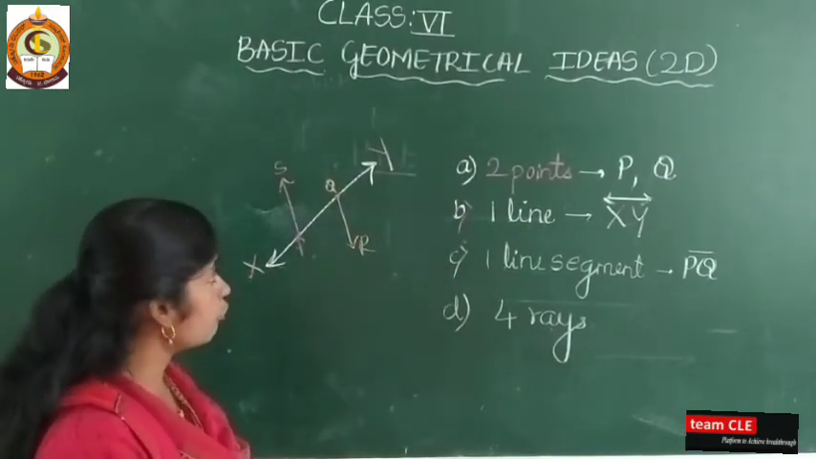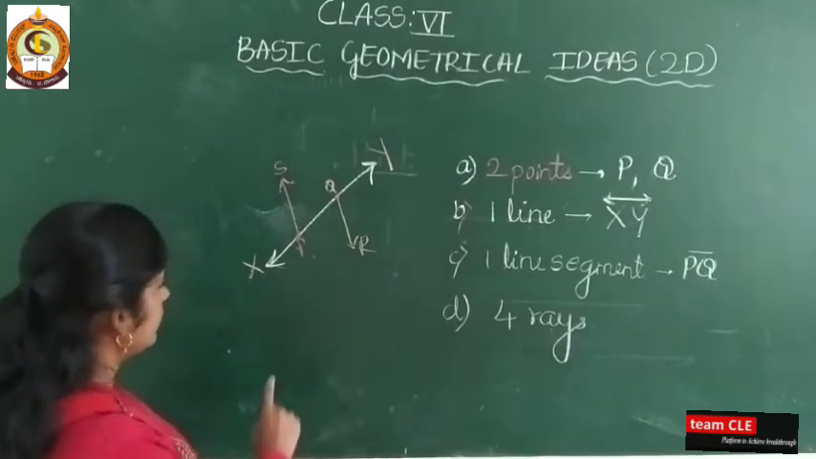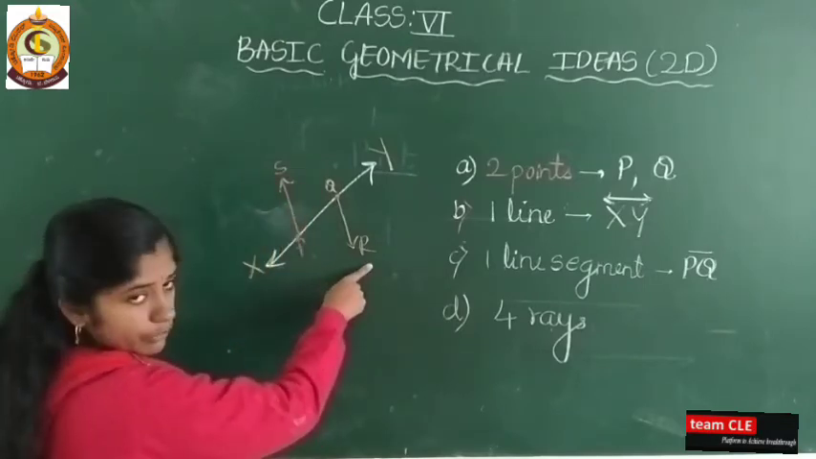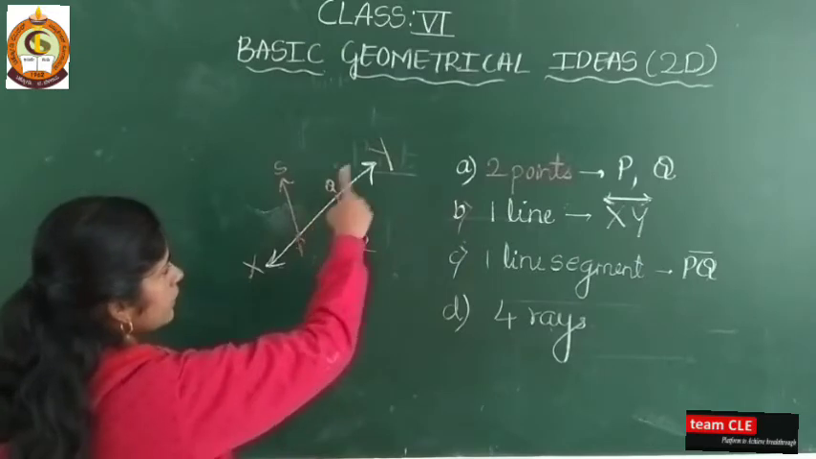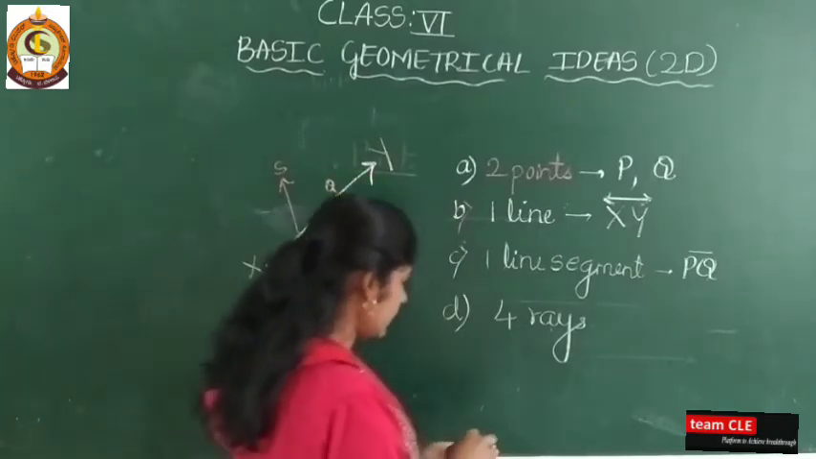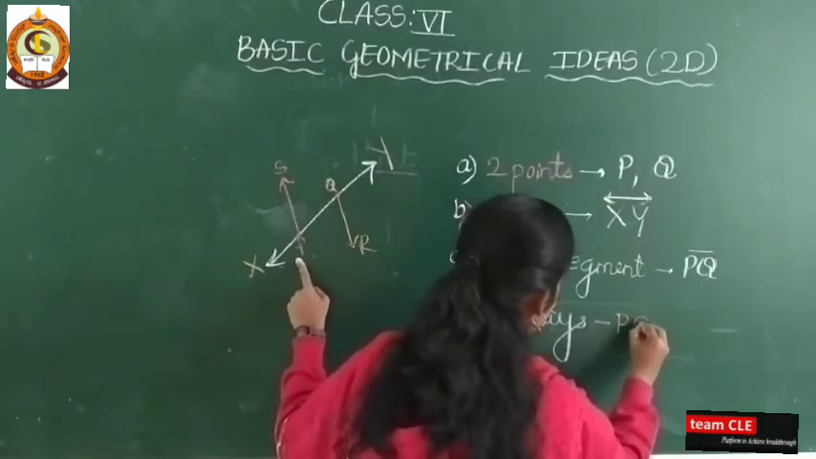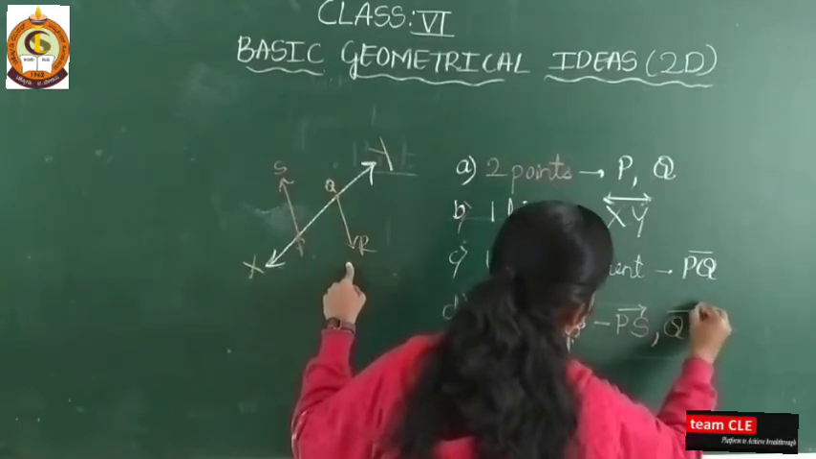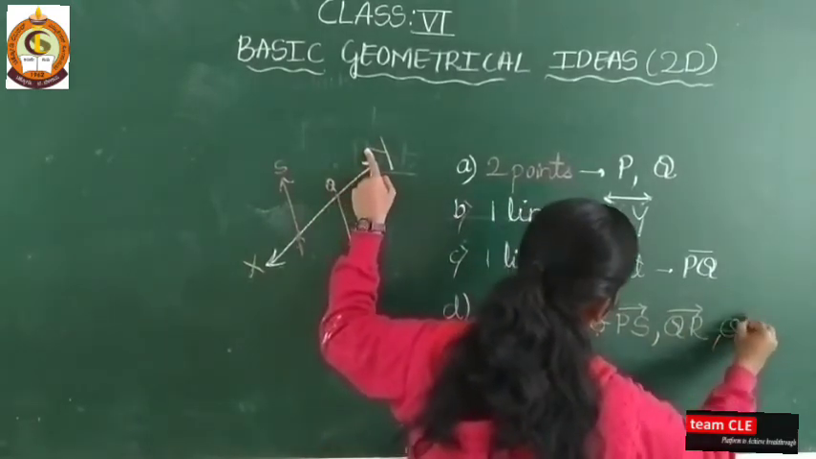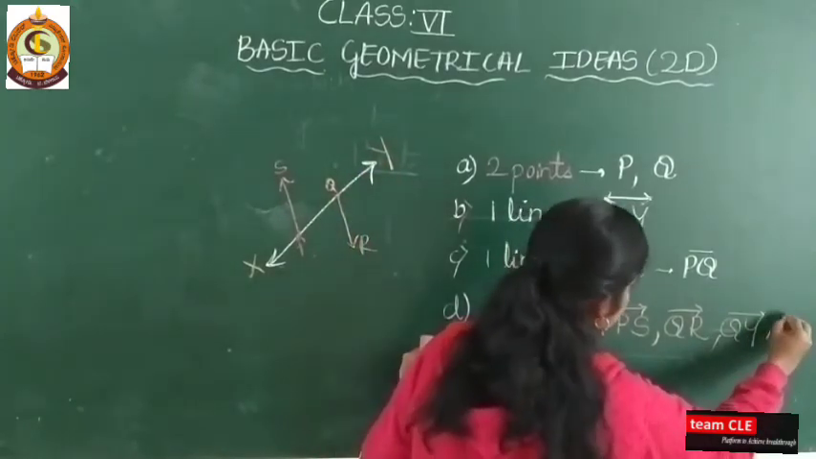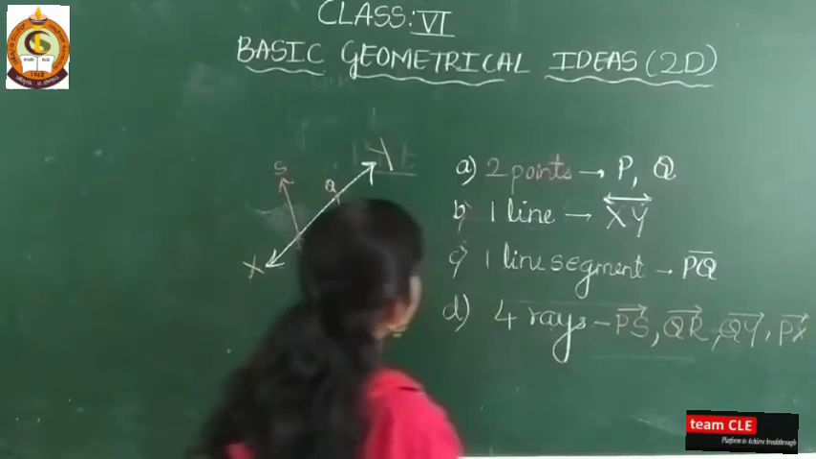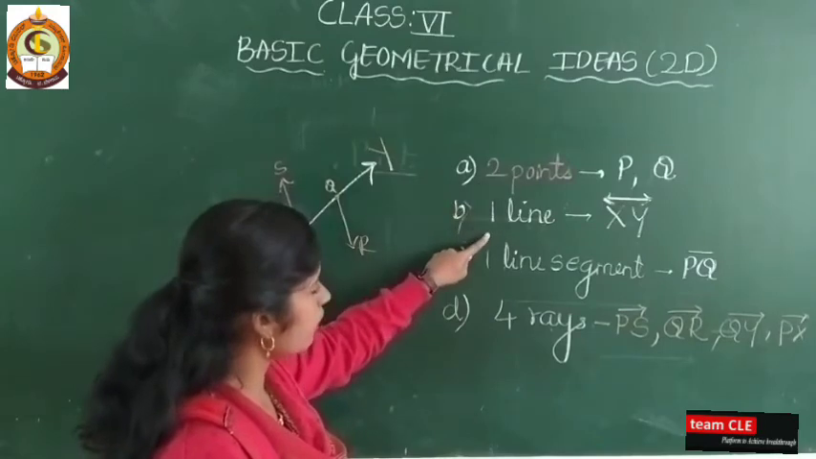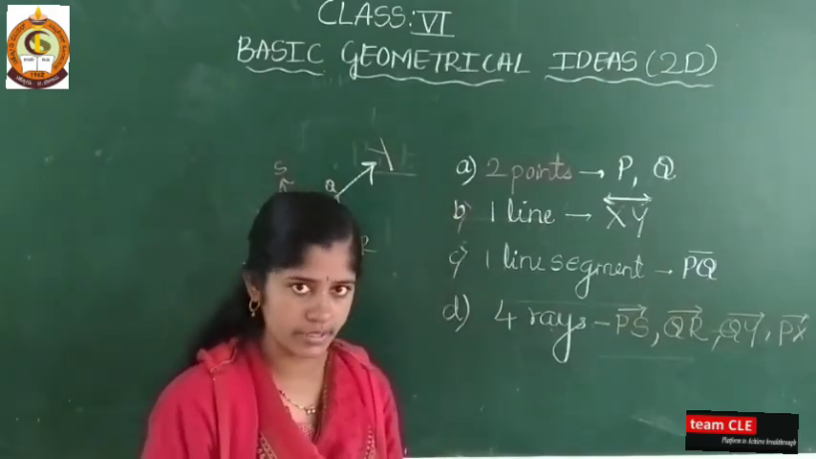Next, tell me, 4 rays are there. Yes. See here PS, because it's moving in only one direction. QR is the ray because it is also moving in one direction. QY and PX. So write here rays. I will write here PS. Next QR. Next QY. Next PX. So these are the rays. 4 rays are formed here. 2 points, 1 line segment and 4 rays. Is it clear?